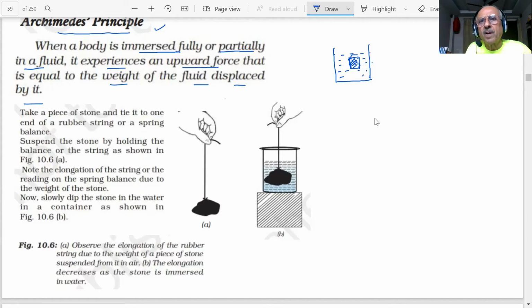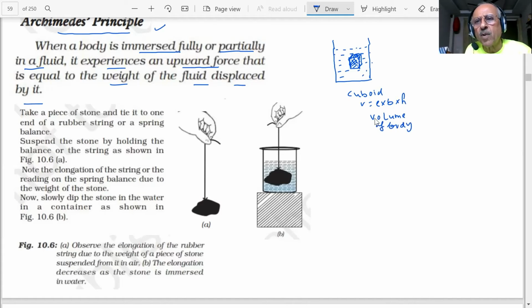Supposing it is a cuboid, then the volume will be equal to length into breadth into height.